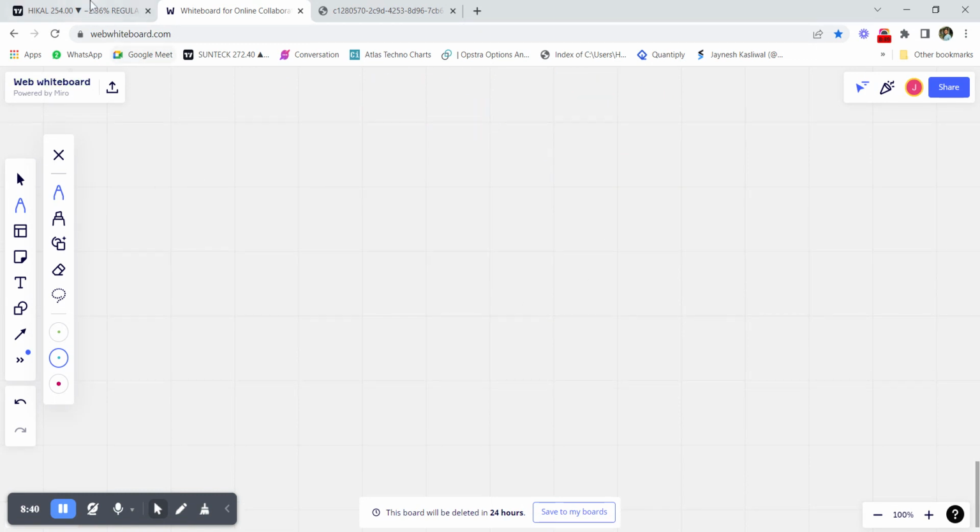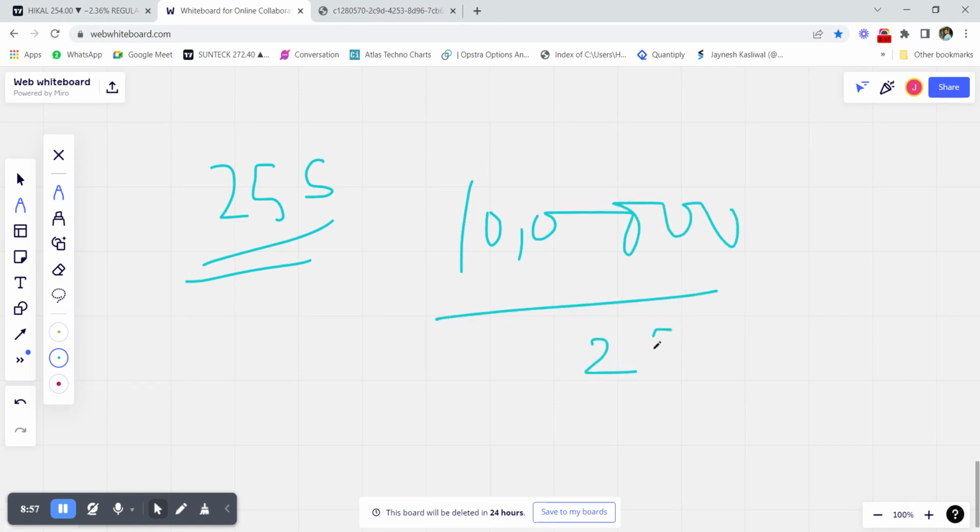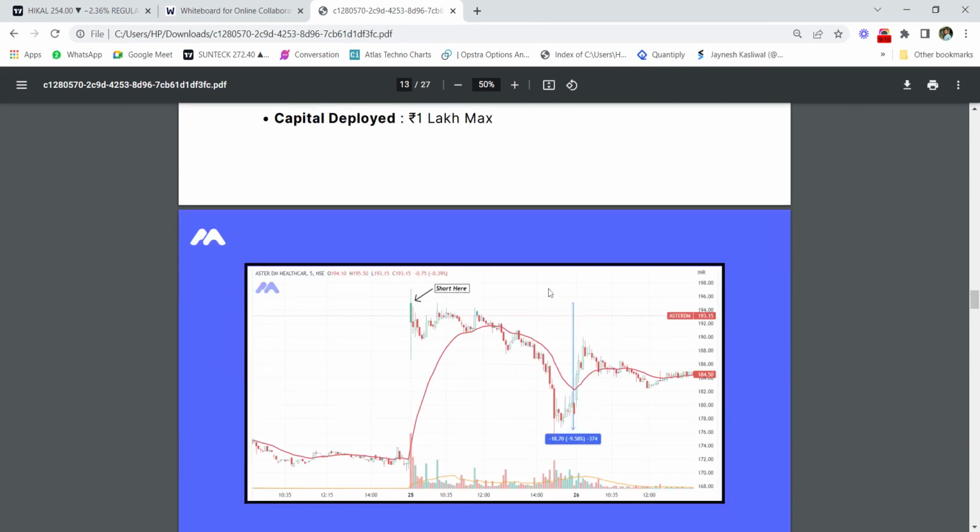So let's assume that Hikal is a trade where 255 is the stock price of Hikal. Now what is the position sizing? How much quantity of Hikal should you be buying on that particular day? 1 lakh divided by 255 is the total quantity that you should be buying, and this comes to approximately 350 quantity. So you know that the maximum that you can lose in a day is 10,000, that is 10% of your capital. And we will now go and check out the strategy backtest details.